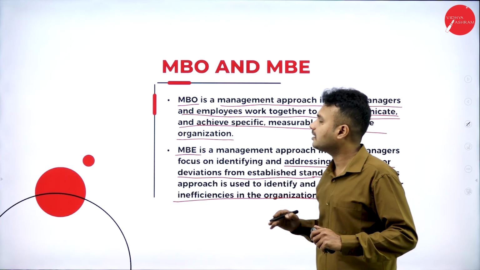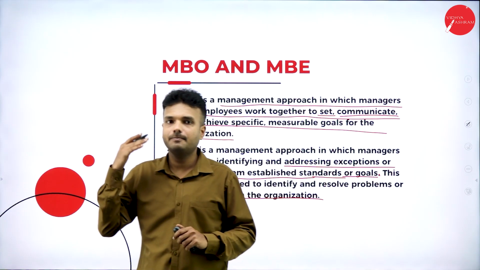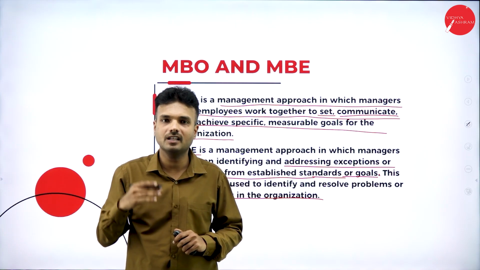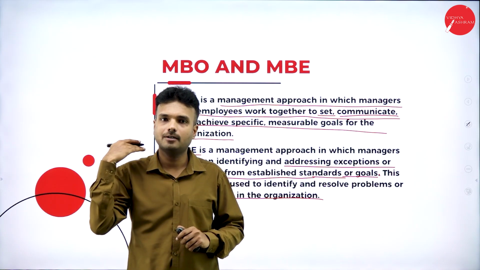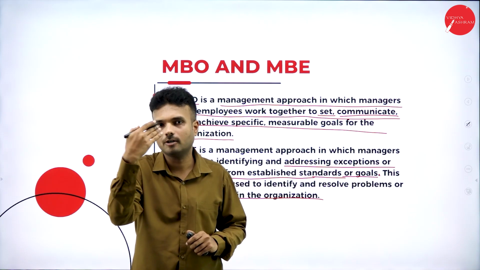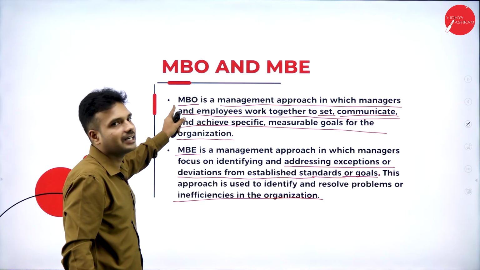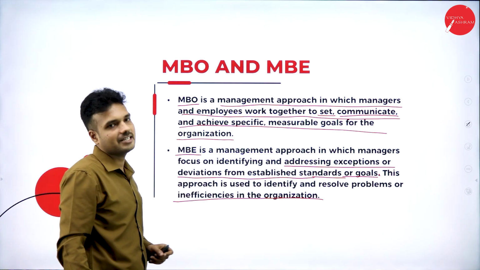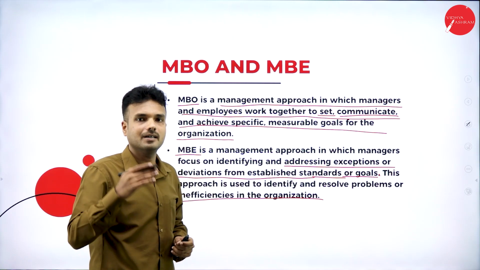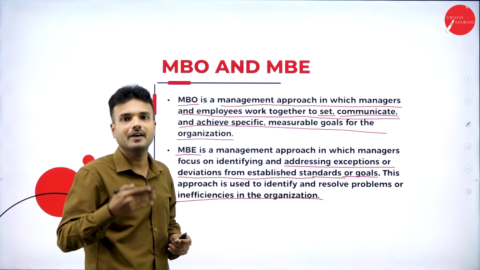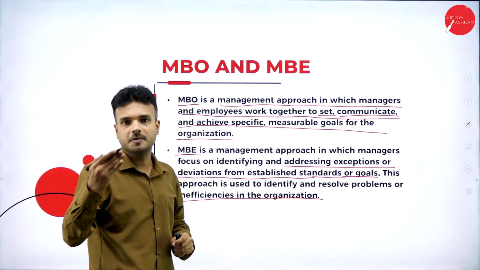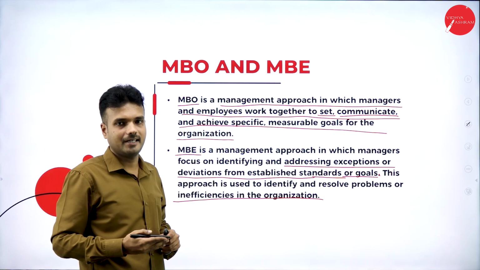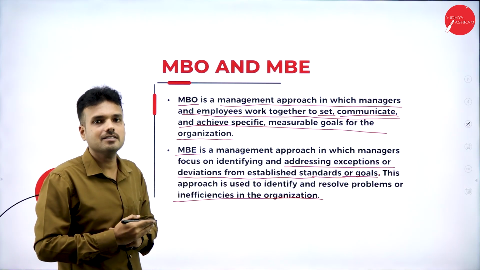So when it comes to management by objectives, all the people of the organization, it may be management or it may be the individuals of the organization, they plan mutually and they go with the course of action for the accomplishment of the objectives. So they take part in each and every activity of the organization in management by objectives. When it comes to management by exception, only the management takes part when the deviation or the obstacles or the problems arise in the operations of the organization. It means they keep on monitoring all the activities of the organization.